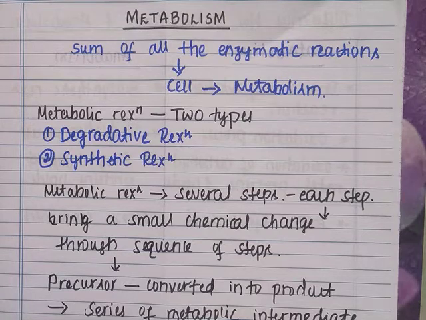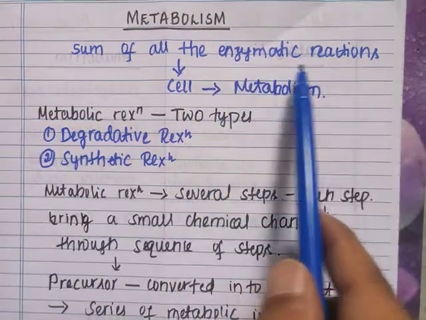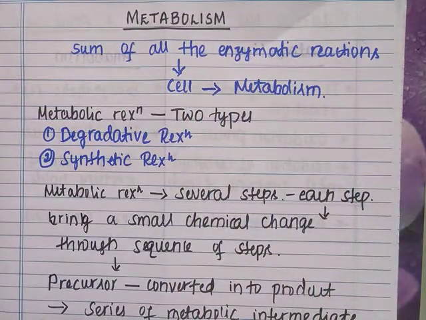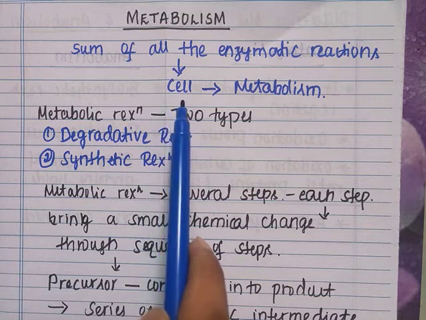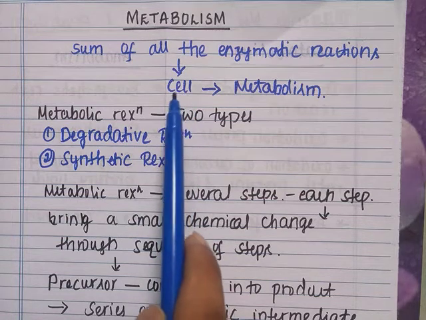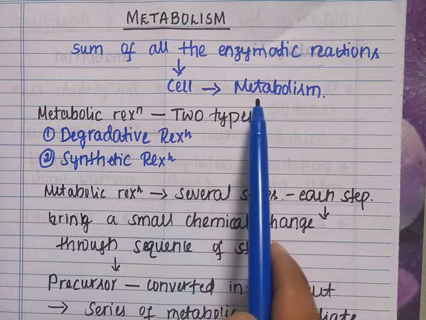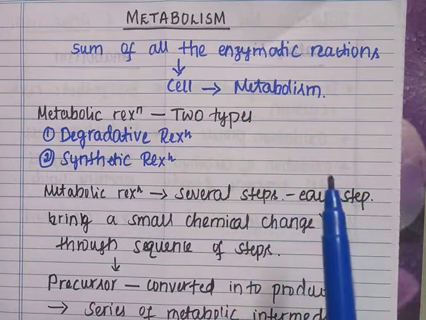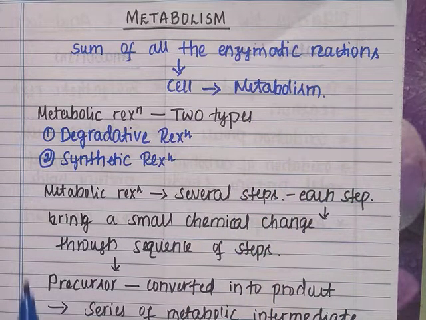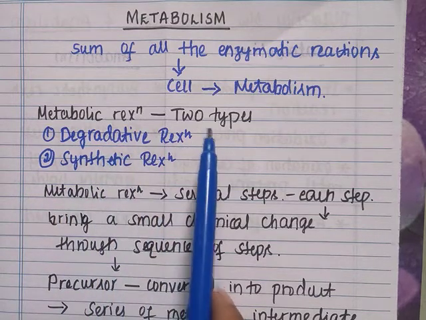Hello dear students, let us discuss one more chapter in biochemistry, that is metabolism. Metabolism is the sum of all the enzymatic reactions occurring in the cell, which is collectively known as metabolism. Metabolic reactions are of two types.